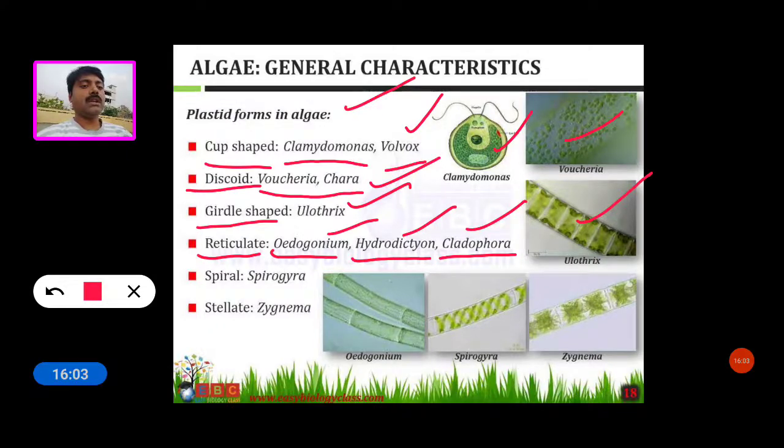This is Oedogonium, where the plastid type is reticulate. Next is the spiral-shaped plastid, which we can see in Spirogyra. And stellate plastids we can see in Zygnema. So these are the plastid forms in algae.